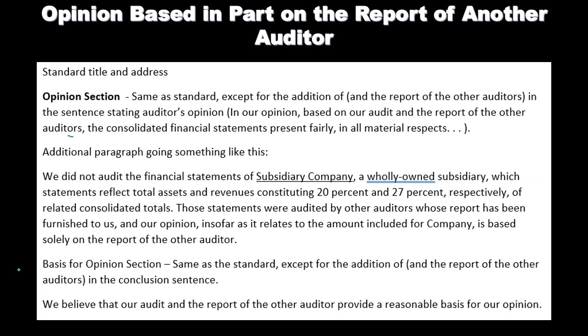Basis for opinion section, same as the standard. So the basis for the opinion section would be the same as the standard unqualified, except for the addition of and the report of the other auditors in the conclusion sentence. We believe that our audit and the report of the other auditor provide a reasonable basis for our opinion. So obviously we're going to add our report and the report by the other auditors.